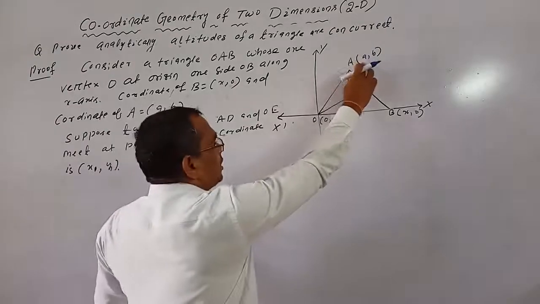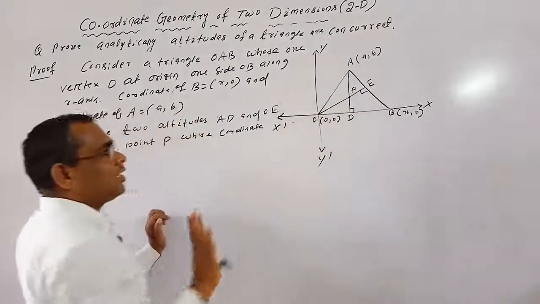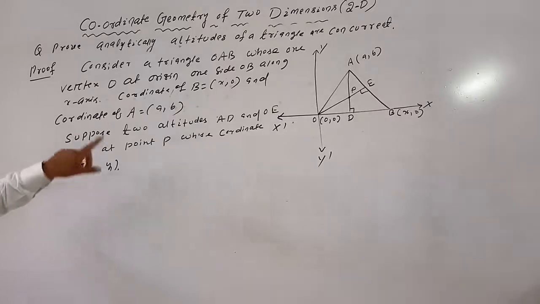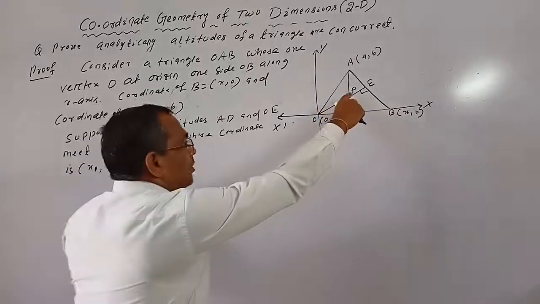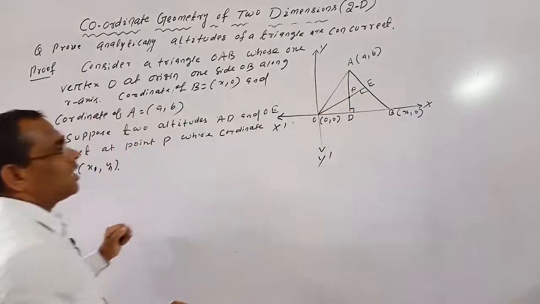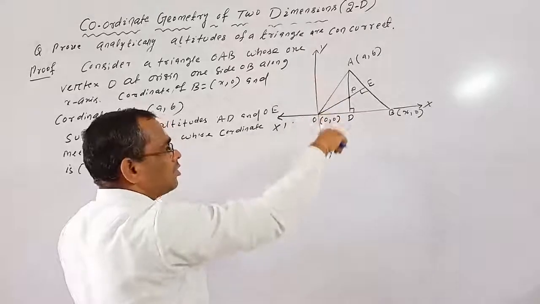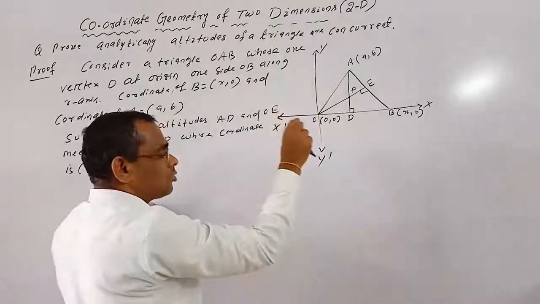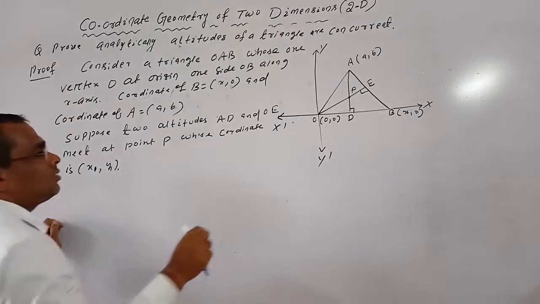Since the coordinate of A is a comma b, the x coordinate of P must be a, but we take this coordinate as x1 comma y1. Here x1 equals a, because the point P is on line AD, and this line is parallel to the y-axis.